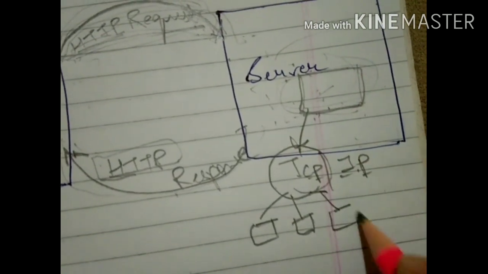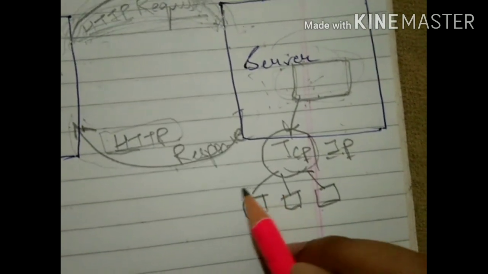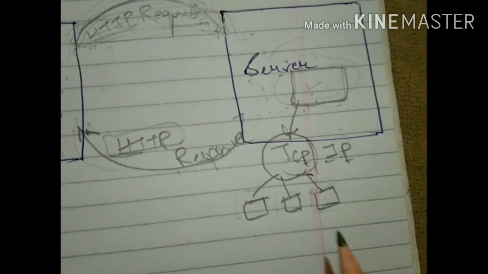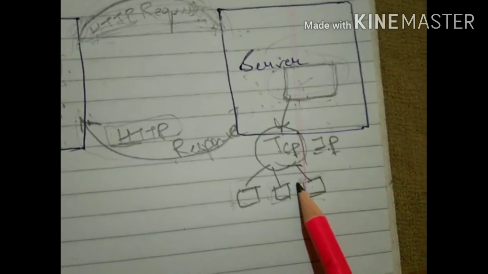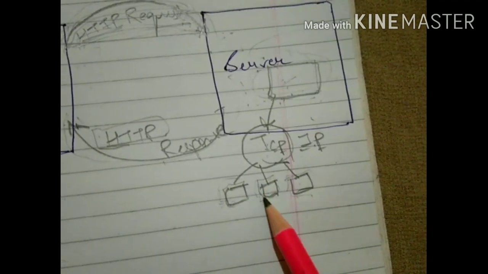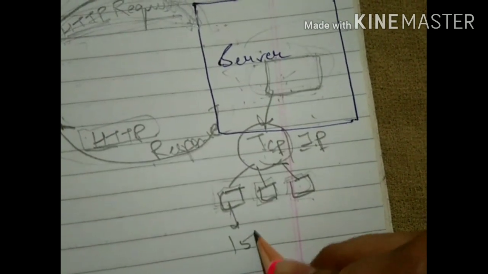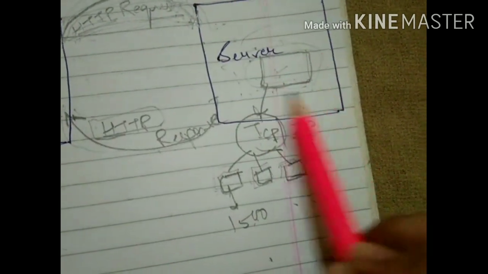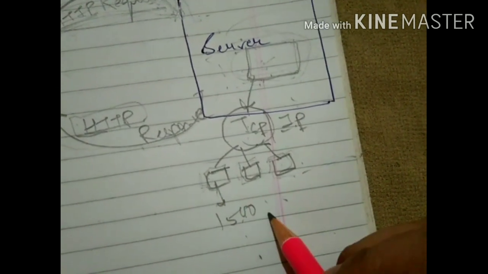You all have seen this in online shopping. What happens? If you order one big item, what will they do? They will divide that item into small packets and pack it. Okay, your complete big item they divide into small packets and pack it. So what is the function of TCP? It will take that page and make packets of that data. And the limit of each packet is 1500 characters. In each packet it will take 1500 characters. It will divide the page according to 1500 characters per packet.